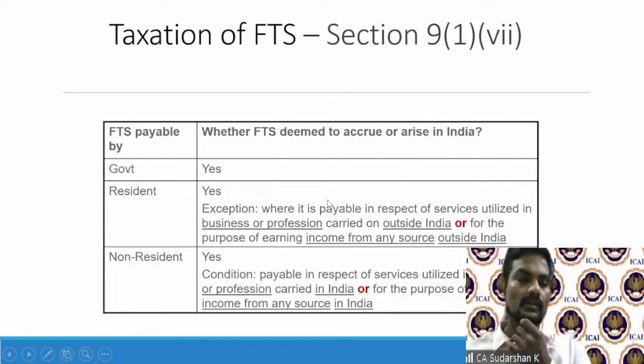So again, the common factor: if it is a resident who is making the payment to a non-resident, it is deemed to accrue or arise in India if it is used for a business or profession in India. However, if it is used for a business or profession carried on outside India or for earning income from any source outside India, there's an exception. A non-resident making a payment to a non-resident, it is deemed to accrue in India, provided that fee is towards a business or profession carried on in India or for earning income from any source in India. We will see a few examples as well.